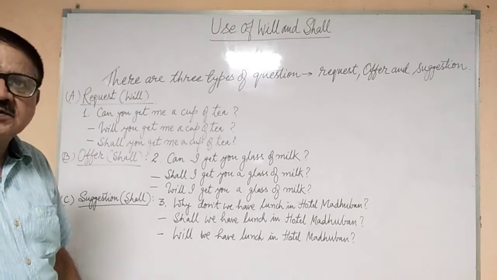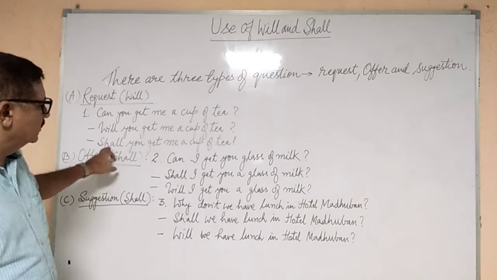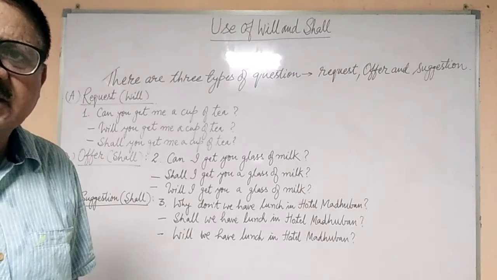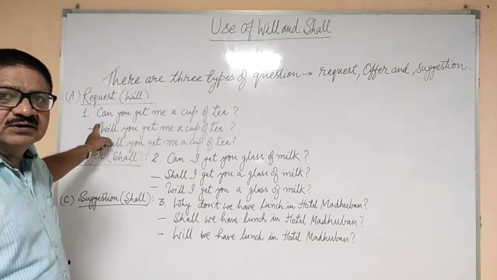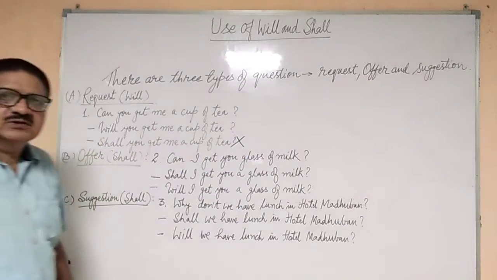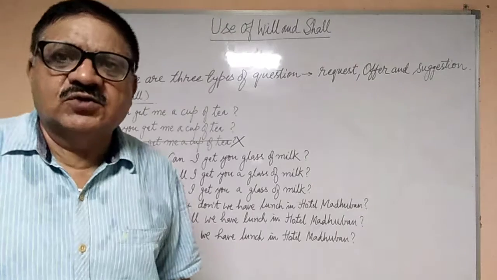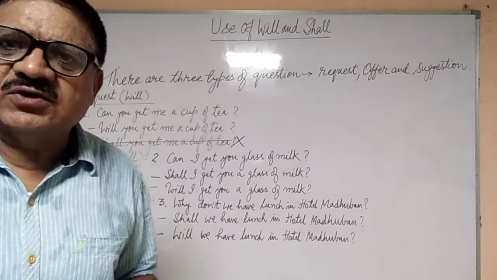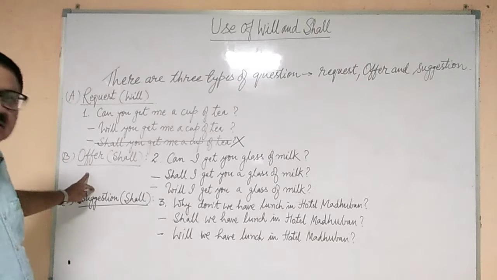Okay. Now in place of will, if we use shall against the rule, how does it look? Shall you get me a cup of tea? This doesn't sound correct and we have never heard of it. So if you use shall in place of will, then the sentence will be incorrect. So never use shall for a request in a question. If it is an interrogative sentence and you are making a request, then always use will.